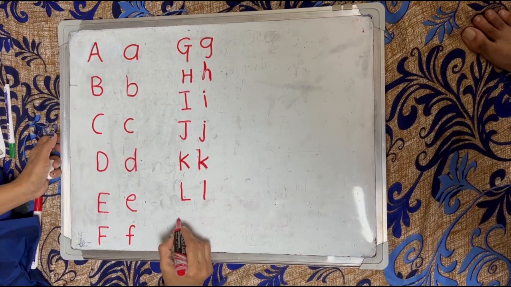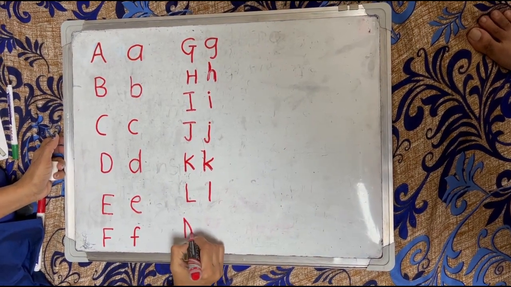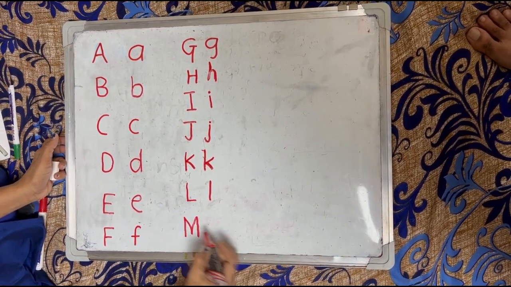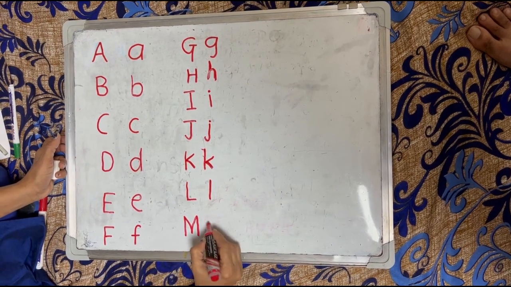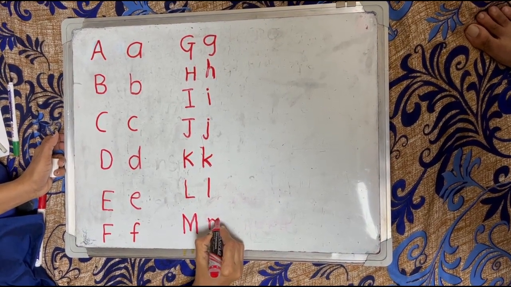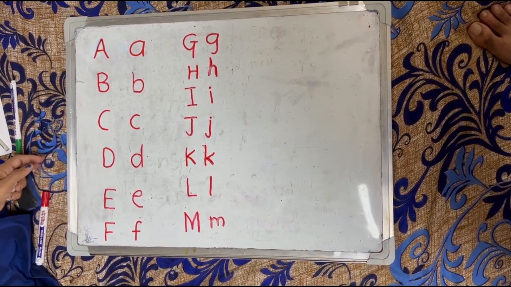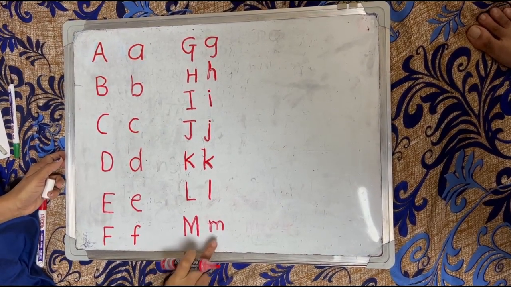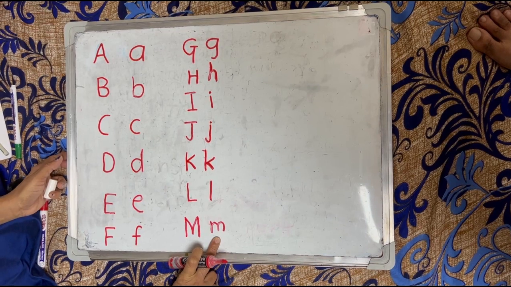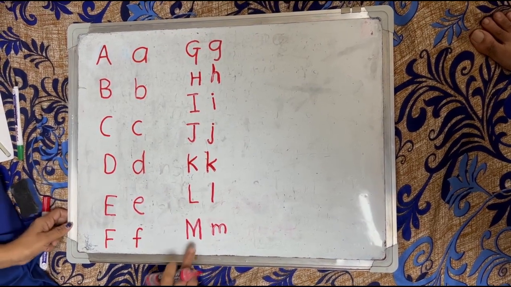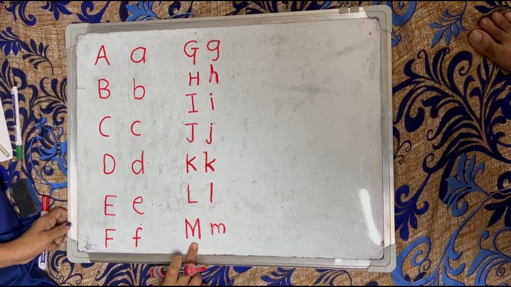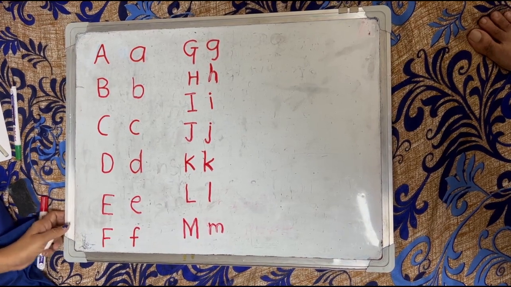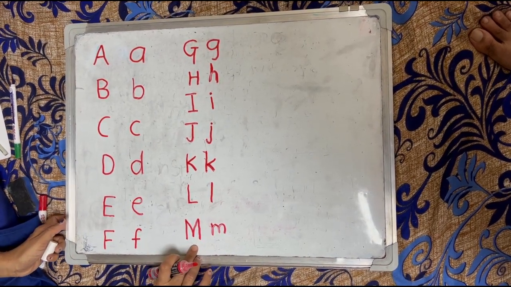Your next letter is M. This is capital letter M and small letter m. The phonic sound of letter M is M.